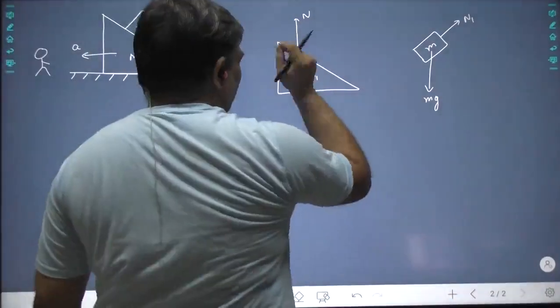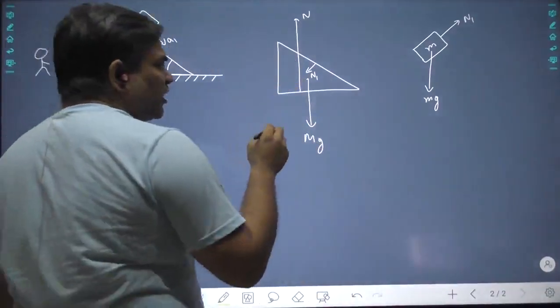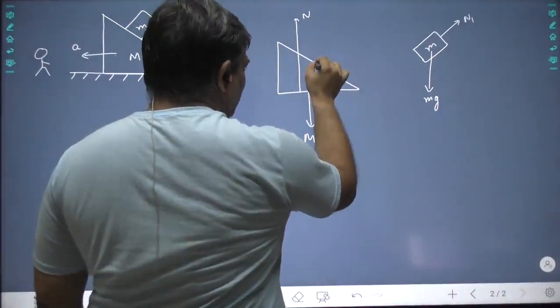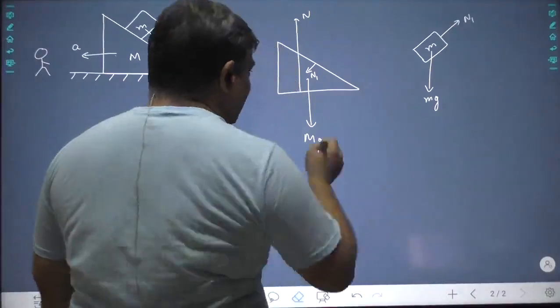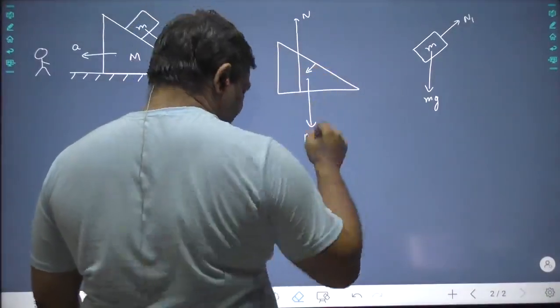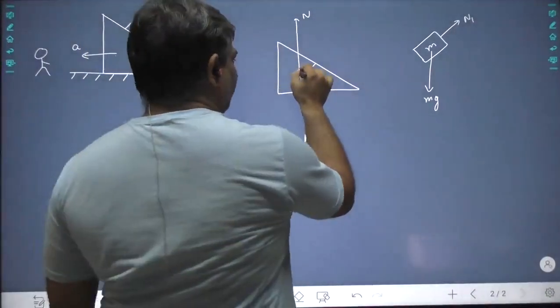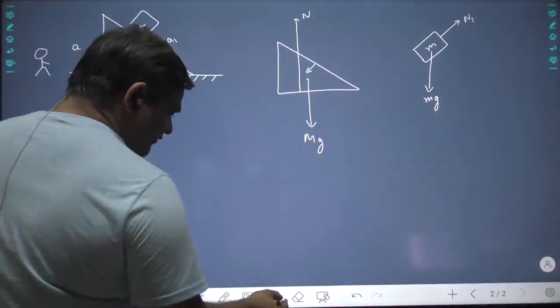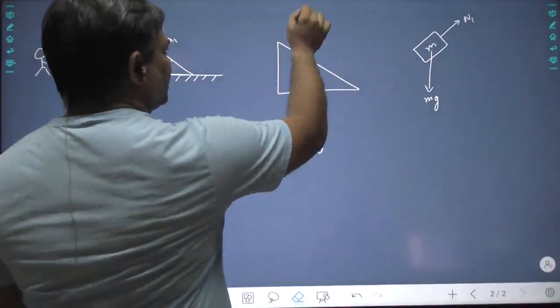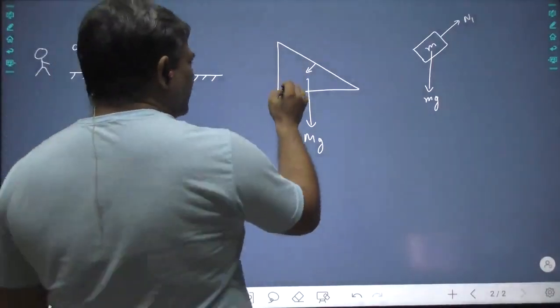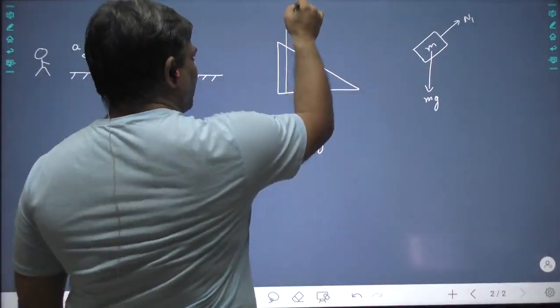Now let us break down n1 into two components. So I will write down n1 somewhere else. Okay, so this is our force n1. Or let us remove this n a little, let us displace this, so that we get more space. That's the only point. So n is there.